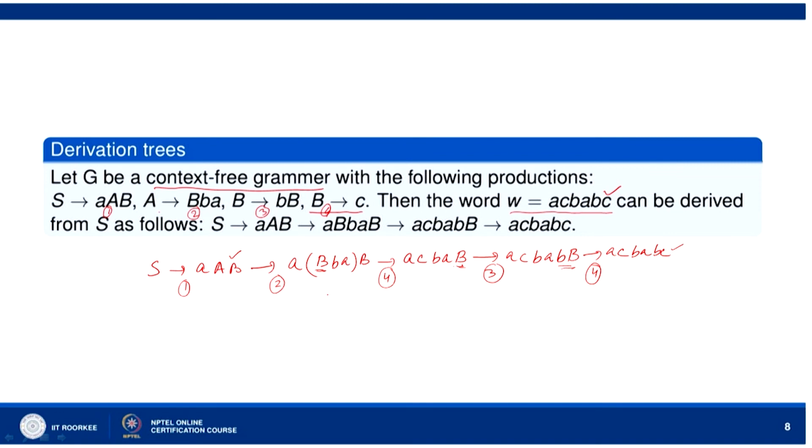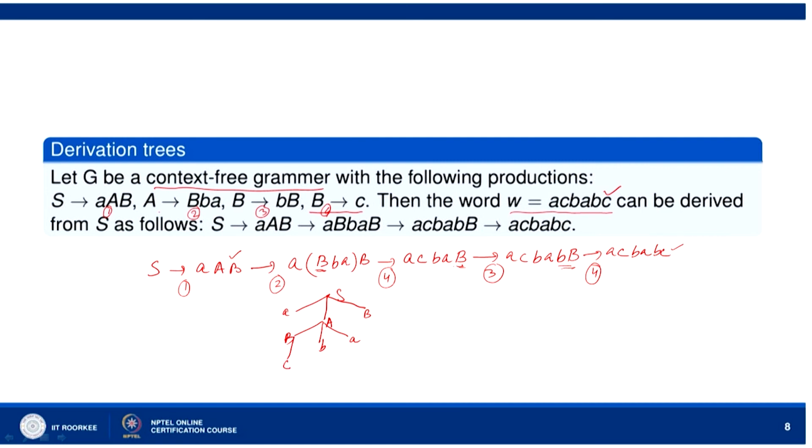Let us say this is my S, S goes to A B. This is the first production rule. Then we replace A with B B A. Then the second one is what we did, A replaced with B B A. Now, what we did was B we replaced with C.